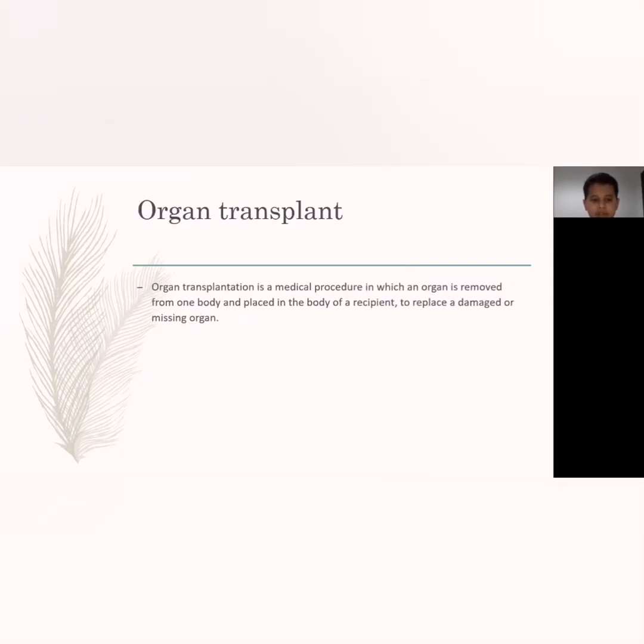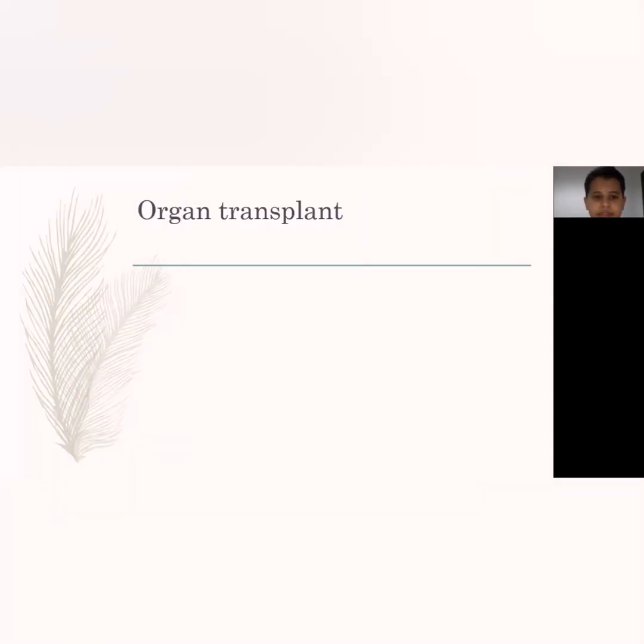Organ transplant. Organ transplantation is a medical procedure in which an organ is removed from one body and placed in the body of a recipient to replace a damaged or missing organ. Some organs that we can transplant: 1. Kidney. 2. Liver. Some pictures about them.